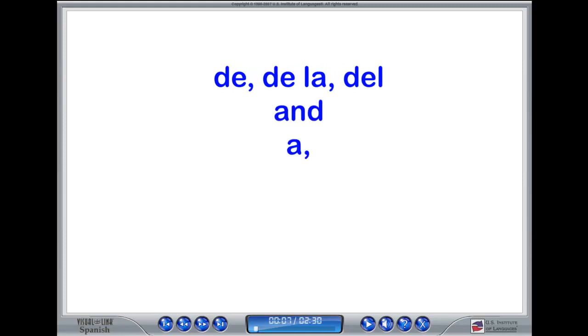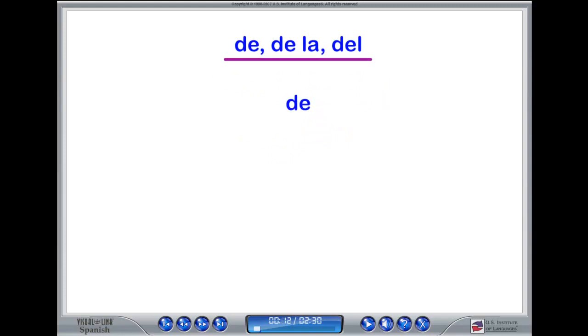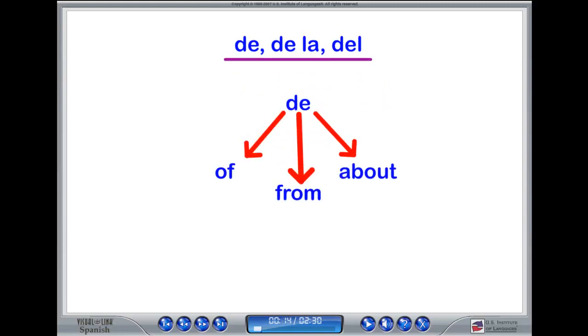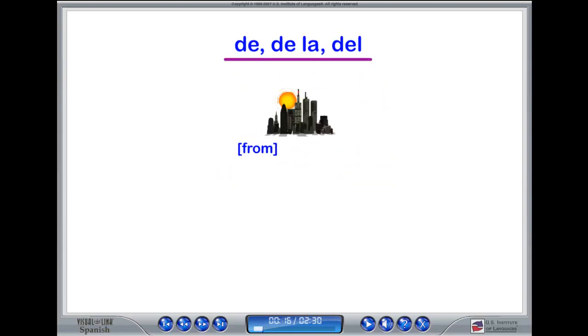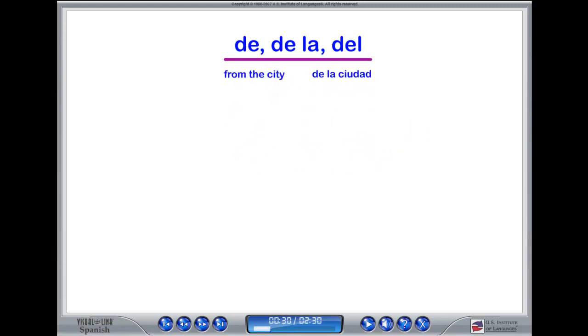Here in this short lesson, we'll take a look at the differences between de la, del, and a la, and al. To start off, the word de means of, from, or about. If you want to say from the city, you'd say de la ciudad. Notice that since city is a feminine word, we use la, or in other words, de la, which means from the.